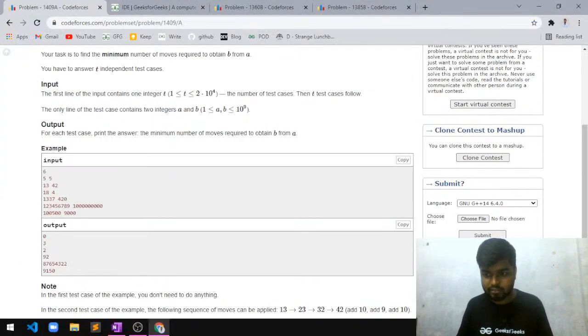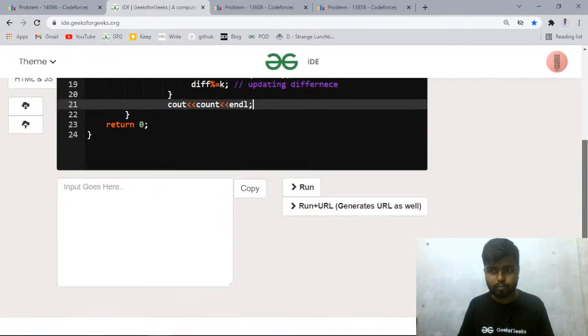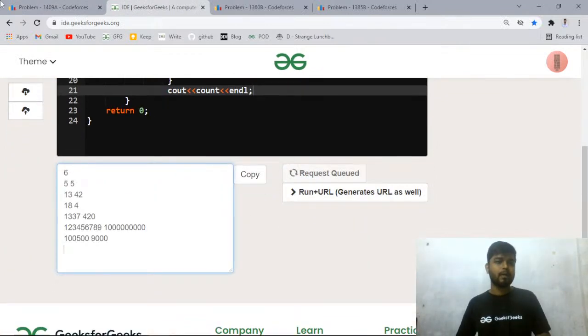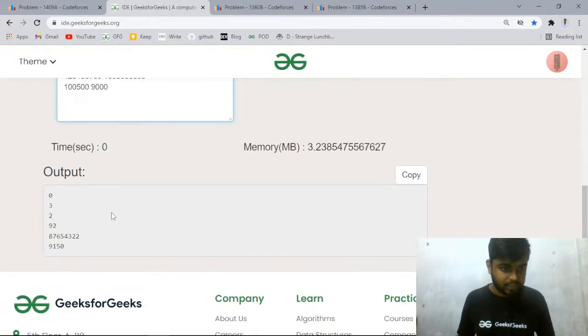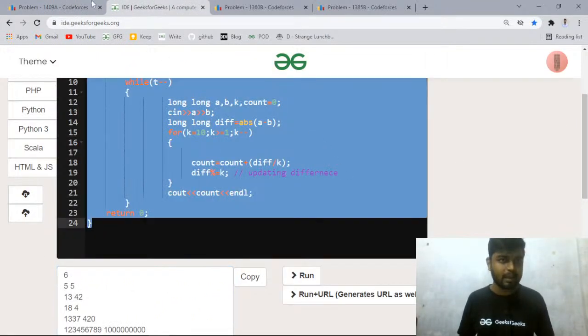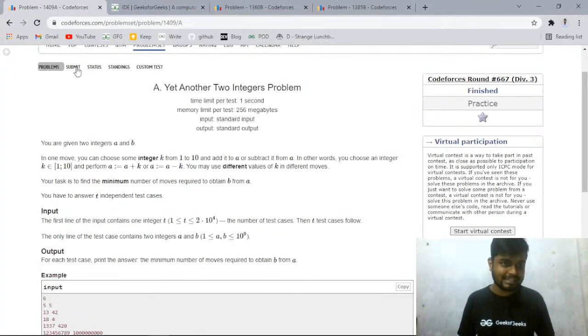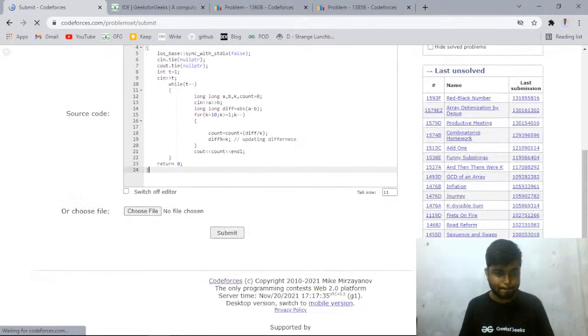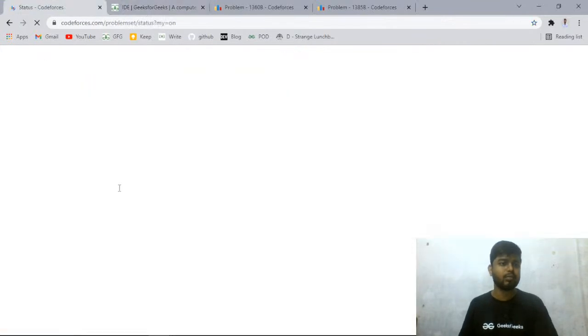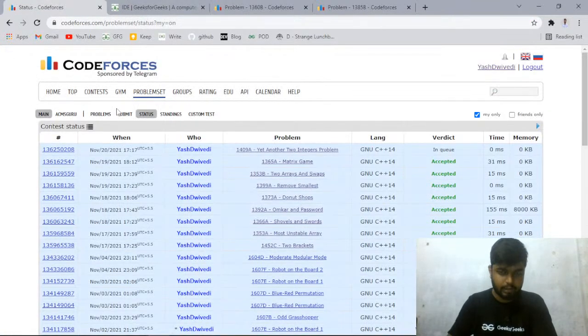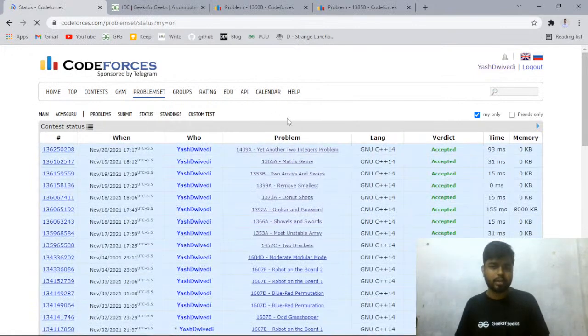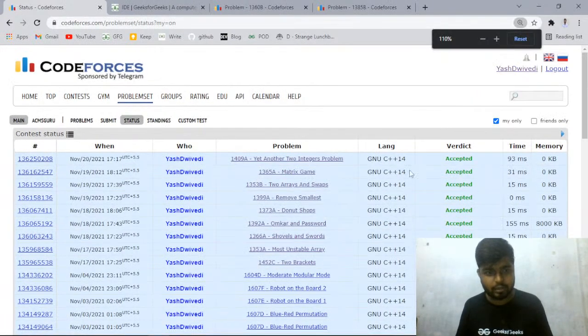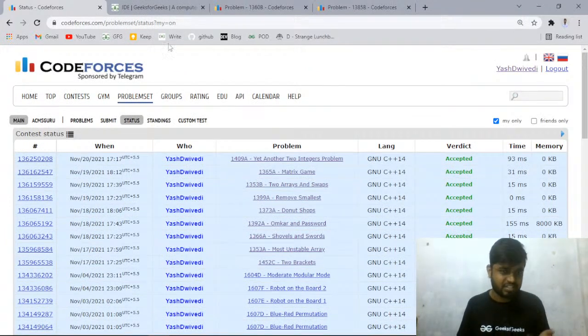Let me just copy the test cases for this problem. Right, so let's see what happens. So you are getting 0, 3, 2, 92. So I think everything is coming according to the sample test case. Let me just try and submit this, and let's see if we get an AC or not. Okay, you can see that this problem got accepted, and this is how you do it.